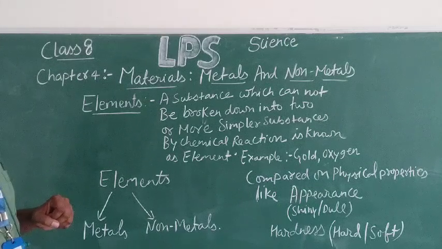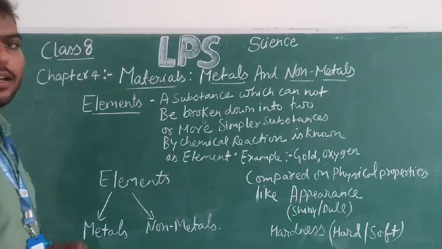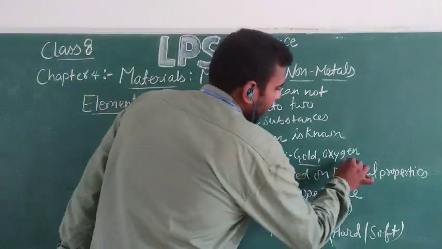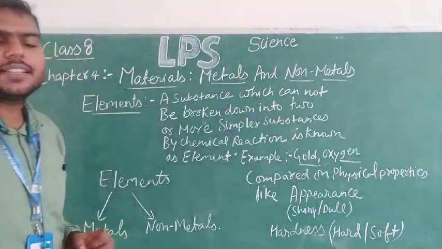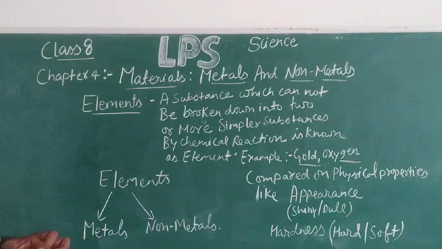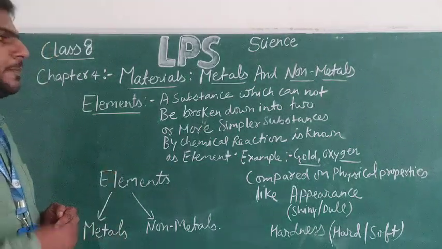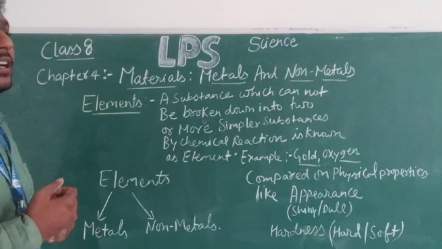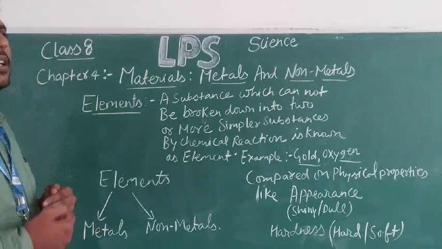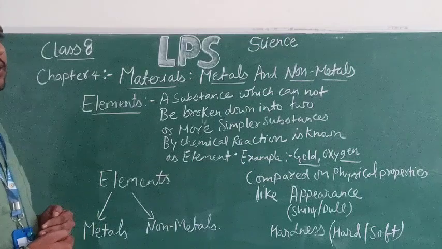For example, gold and oxygen. These substances cannot be broken down into smaller or simpler classifications. In other words, we can say they are pure substances.